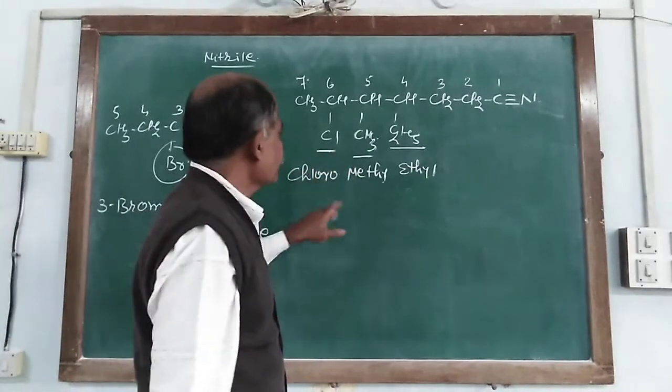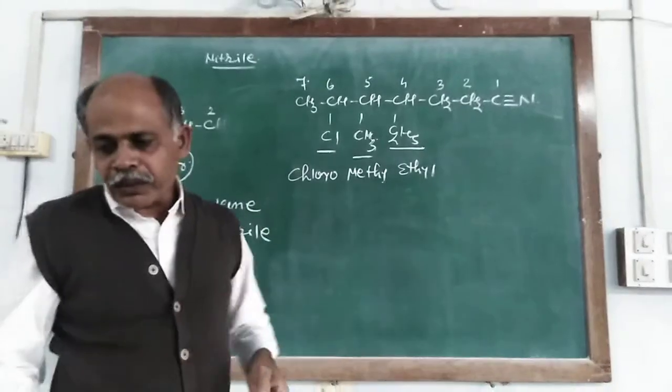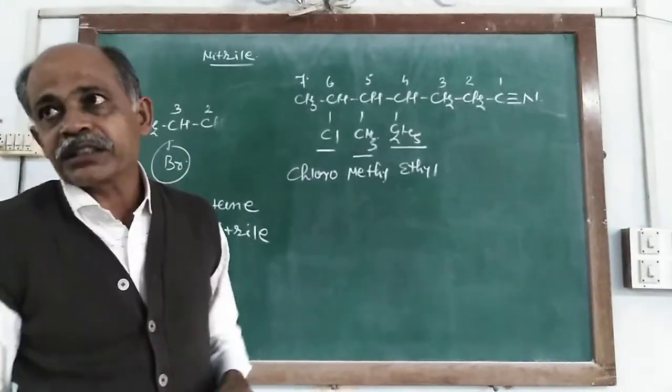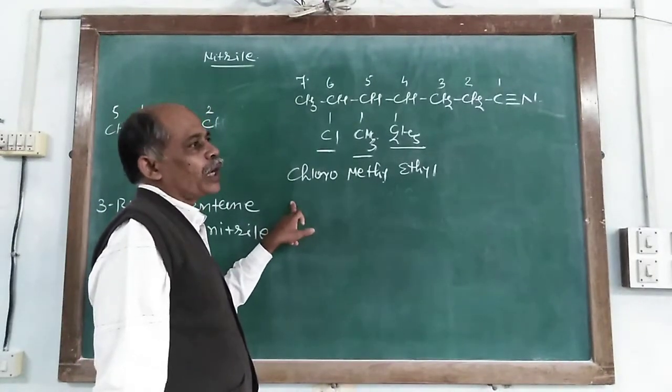So first of all we write them according to alphabetical order, which decides the priority. Priority is given according to alphabet order.